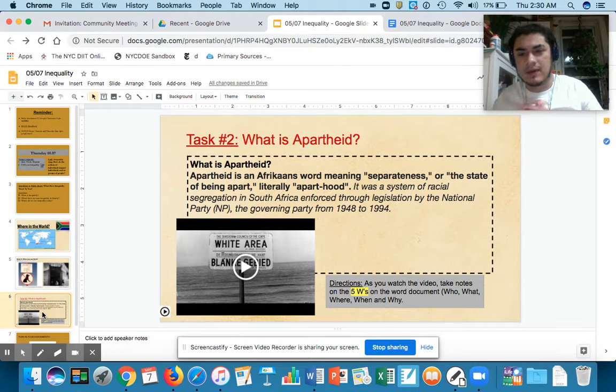What is apartheid? Apartheid is an Afrikaans word meaning separateness or the state of being apart. Remember, apart. Literally, if you break down apartheid, the word apart is there. So you know what it means. And it was a system of racial segregation. Sounds familiar yet? In South Africa, enforced through legislation, laws by the National Party, the governing party of South Africa from 1948 to 1994, which was dominated by a white minority. Meaning the small ruling class was white South Africans with a European ancestral connection.